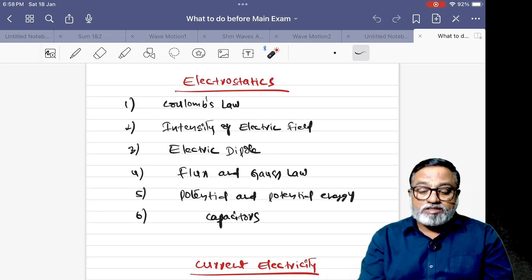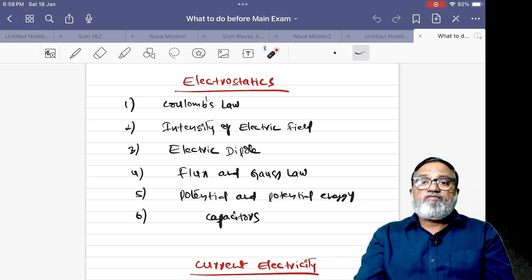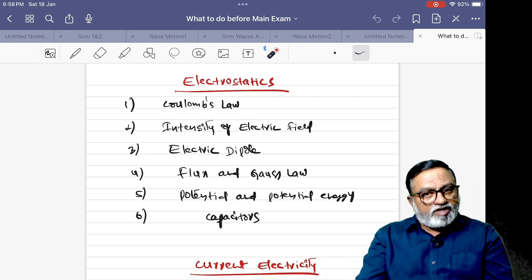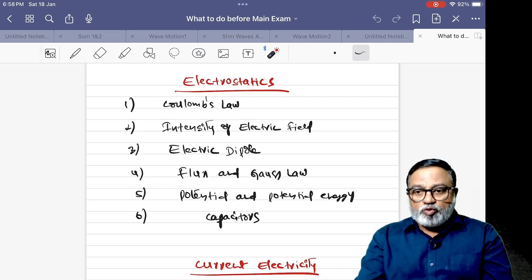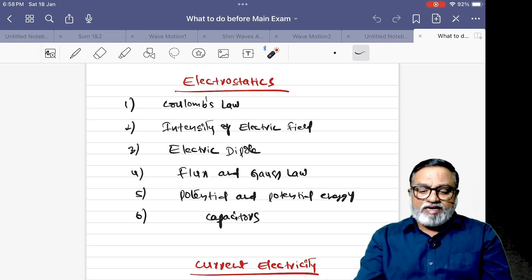So here: electrostatics, Coulomb's law, intensity of electric field, electric dipole, flux and Gauss law, potential and potential energy, and capacitors. So Coulomb's law is very, very important. In what ratio can the charge be divided such that the force between them is maximum? 1:1 ratio. For example, two spheres of charge, radius r1 and r2, if they are put in contact and separated, what is the force between them, like that.